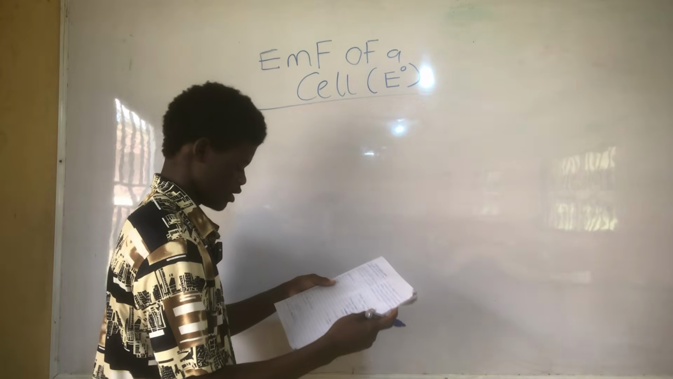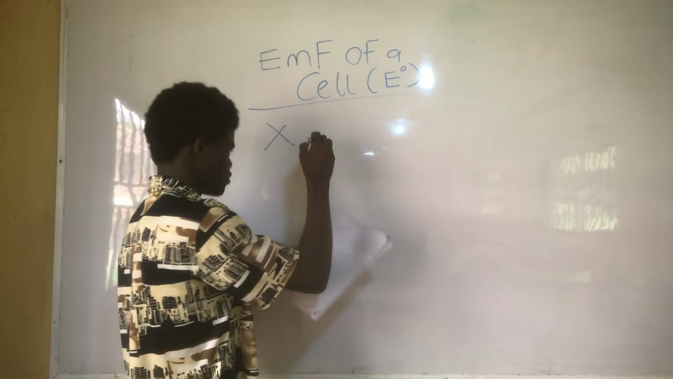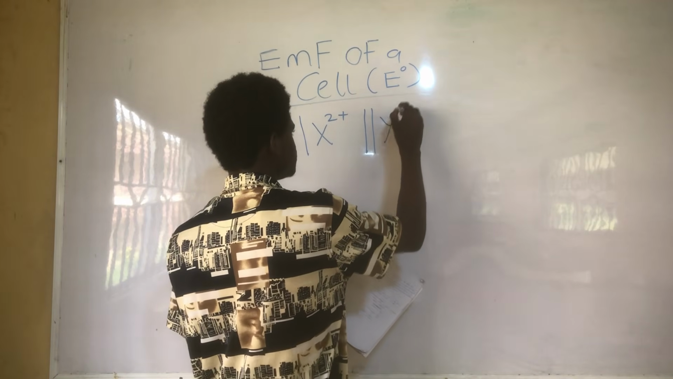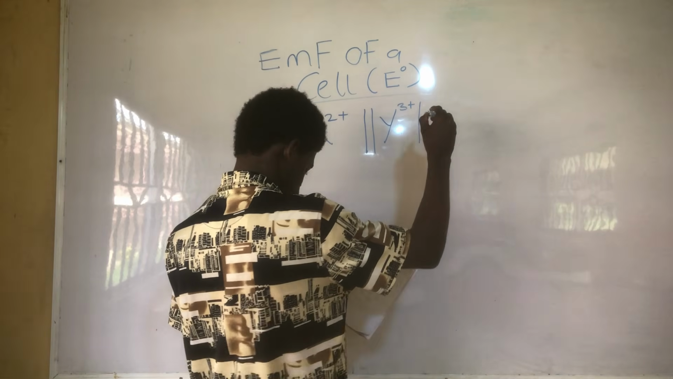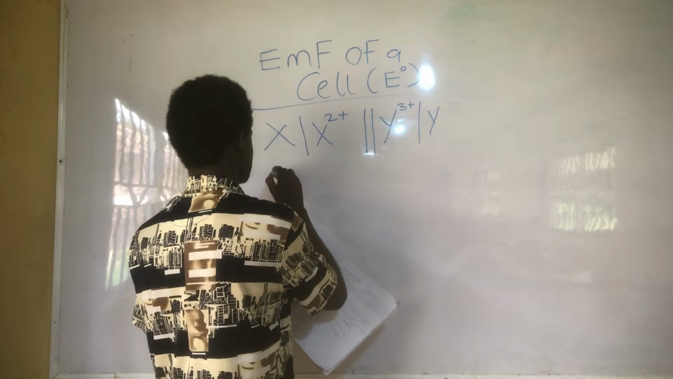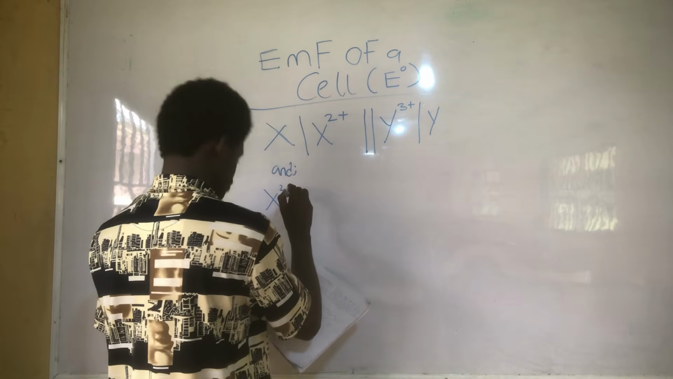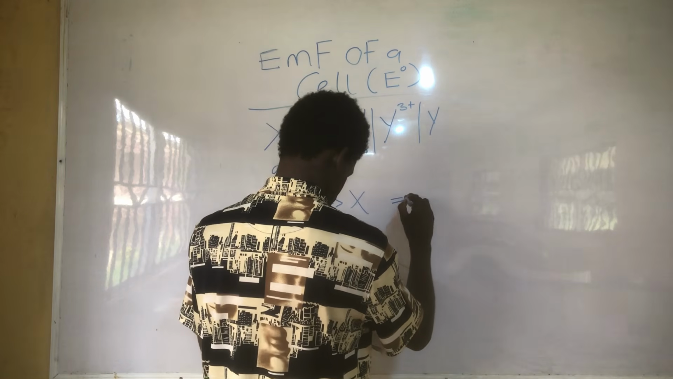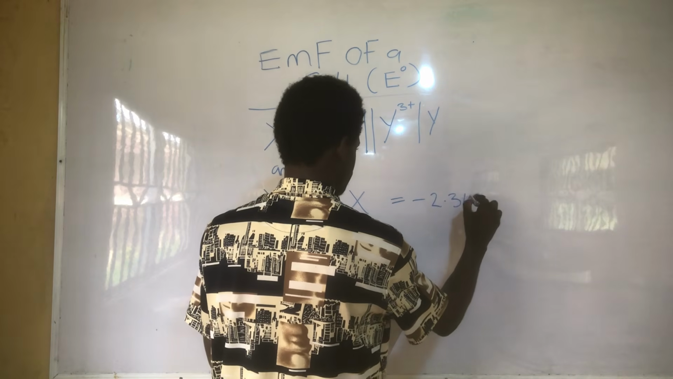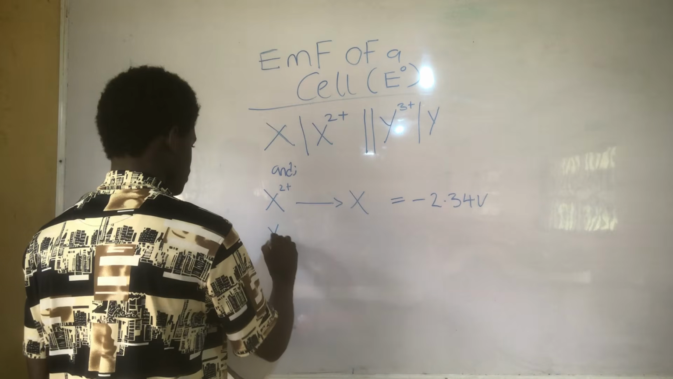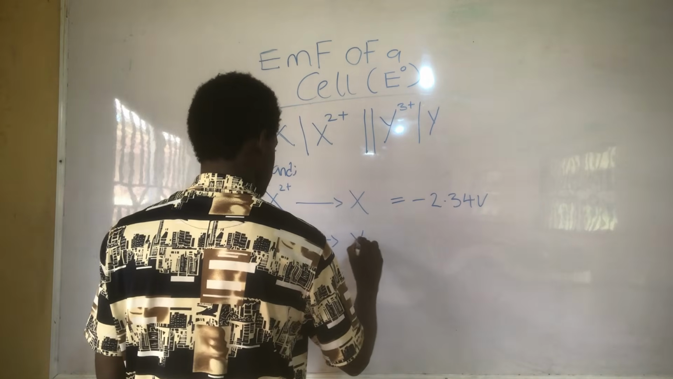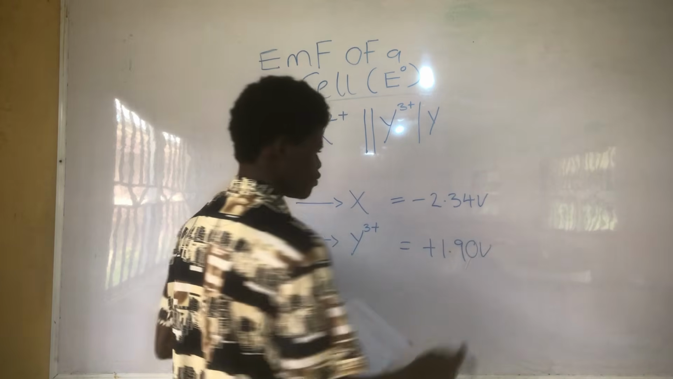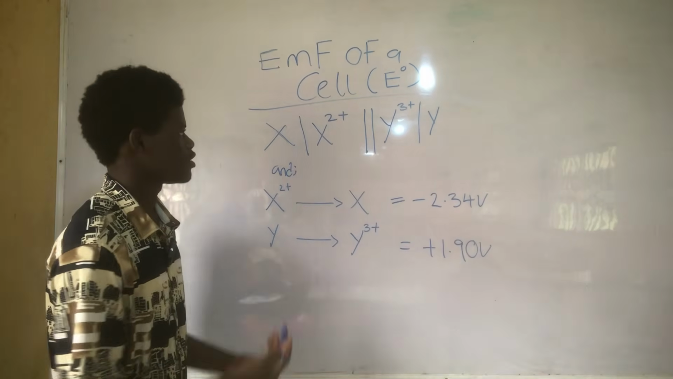So this question says a cell is given by X, X2+, then Y3+, Y, and the half-reaction of X2+ giving X is minus 2.34 volts, and Y giving Y3+ is equal to plus 1.90 volts. So if you are given a question like this, how do you solve it?